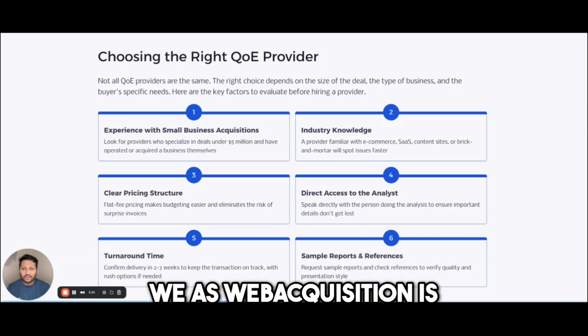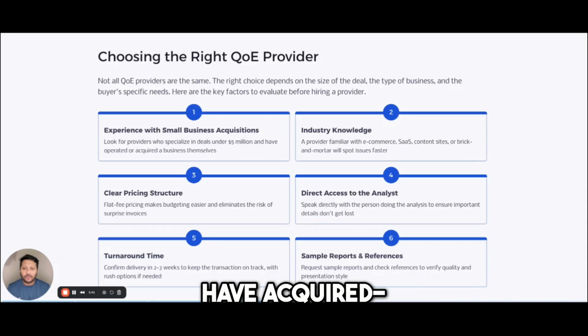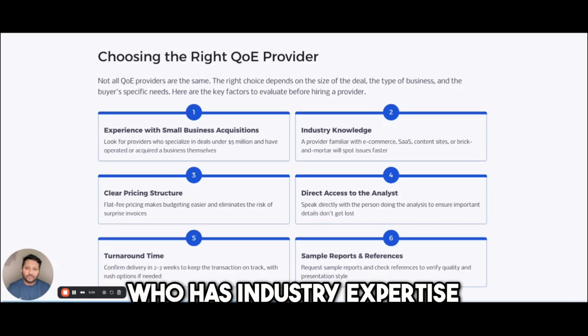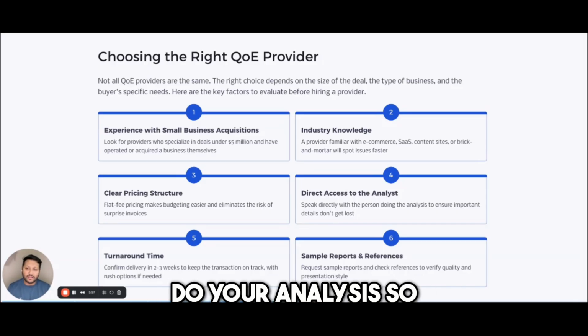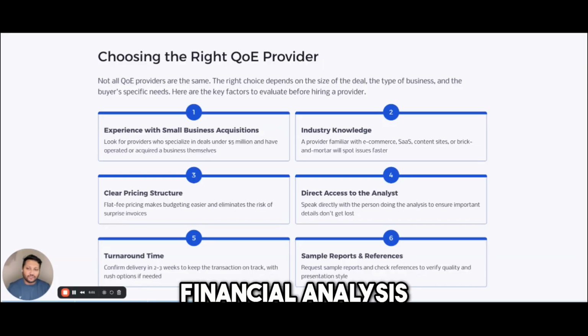So this is how we at Web Acquisition are very different. Every single person on our team has acquired multiple businesses, and many keep acquiring businesses on a yearly basis. So we bring that expertise to your analysis. What we do is partner a CPA with an M&A advisor like myself who has industry expertise, and work together to do your analysis so we can bring insights from the industry into the actual financial analysis.